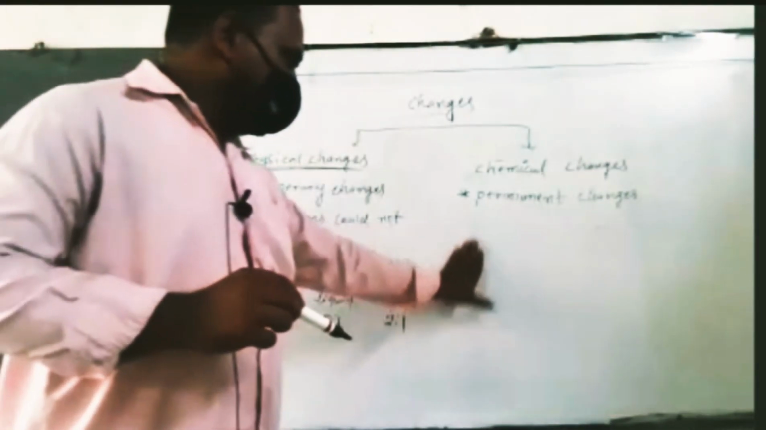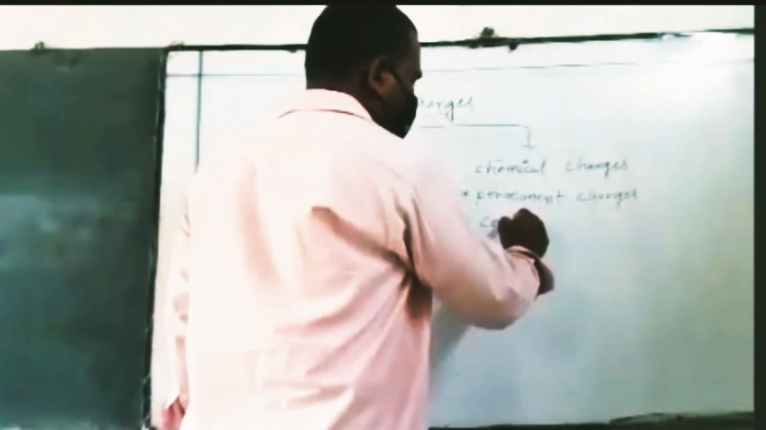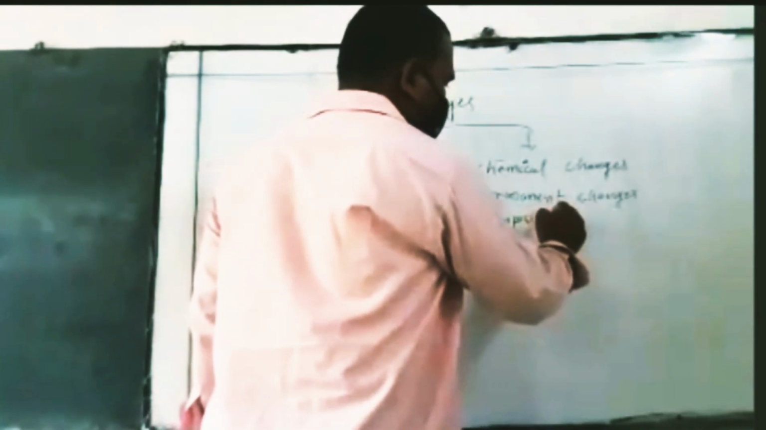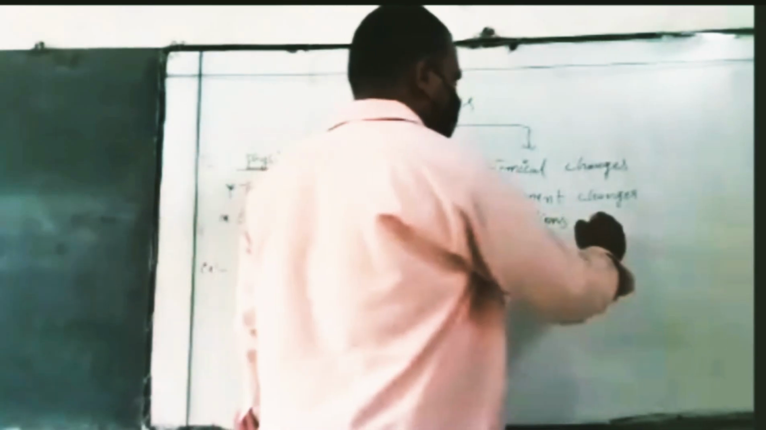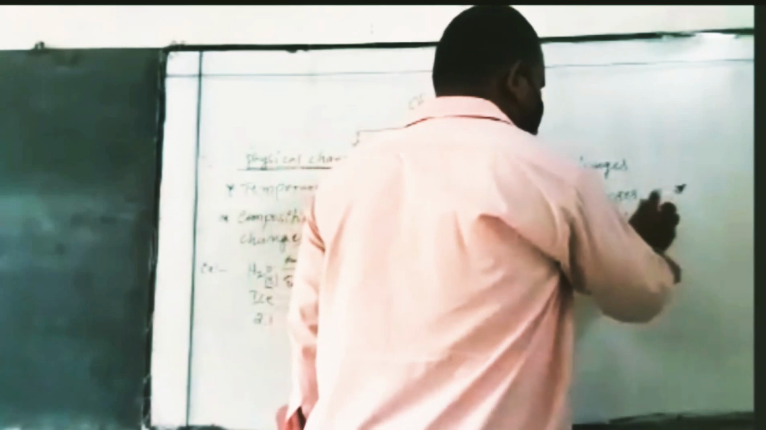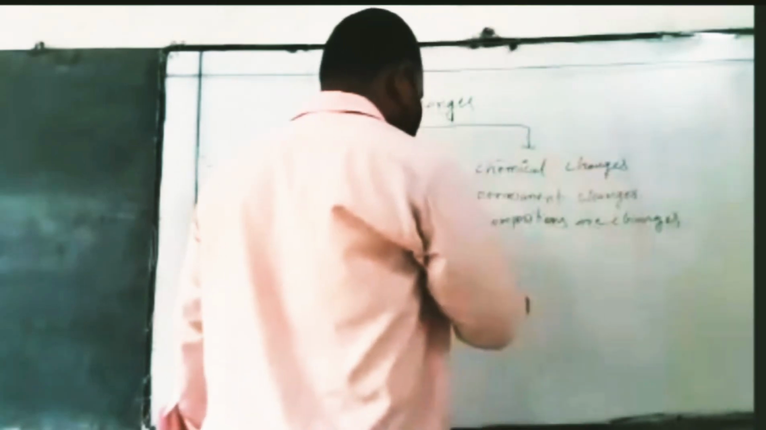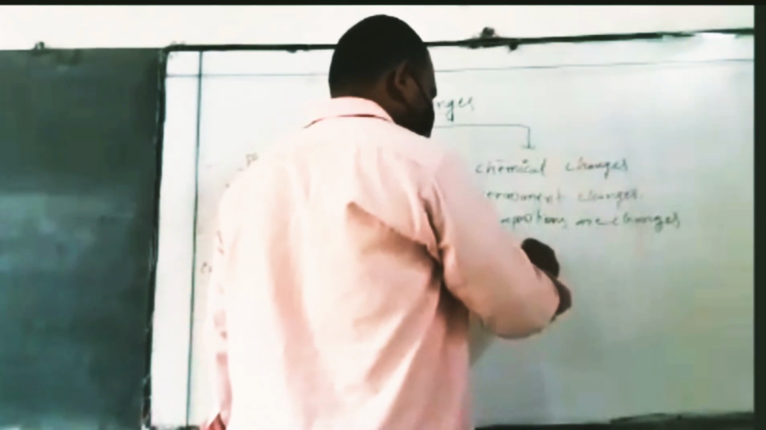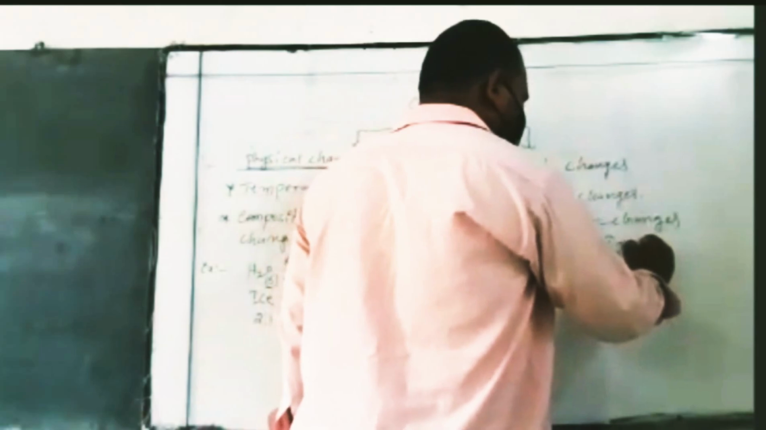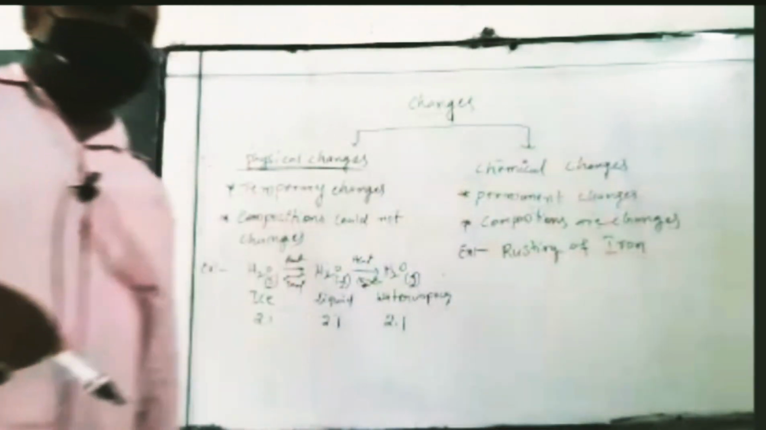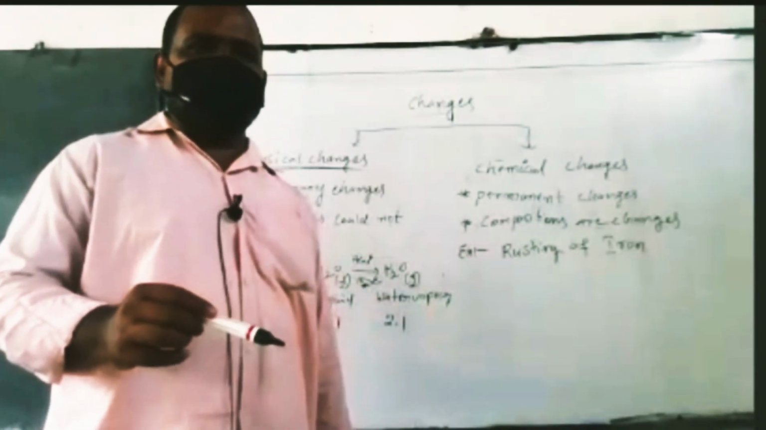Now coming to the permanent changes. Permanent changes mean the composition changes. Example, rusting of iron. This is a very important question, asked many times in the polyset examination in our previous question paper.